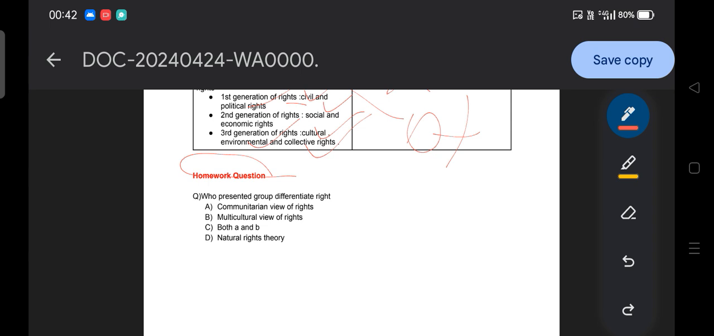Okay, not to worry. So the first question: who presented the group differentiated rights? Option A, communitarian view of rights; B, multicultural view of rights; C, both A and B; and D, natural rights theory. So you need to provide who presented the group differentiated rights in the comment section. Those who provide the answer, I will appreciate it, and if you do not provide the answer, it is your own call.